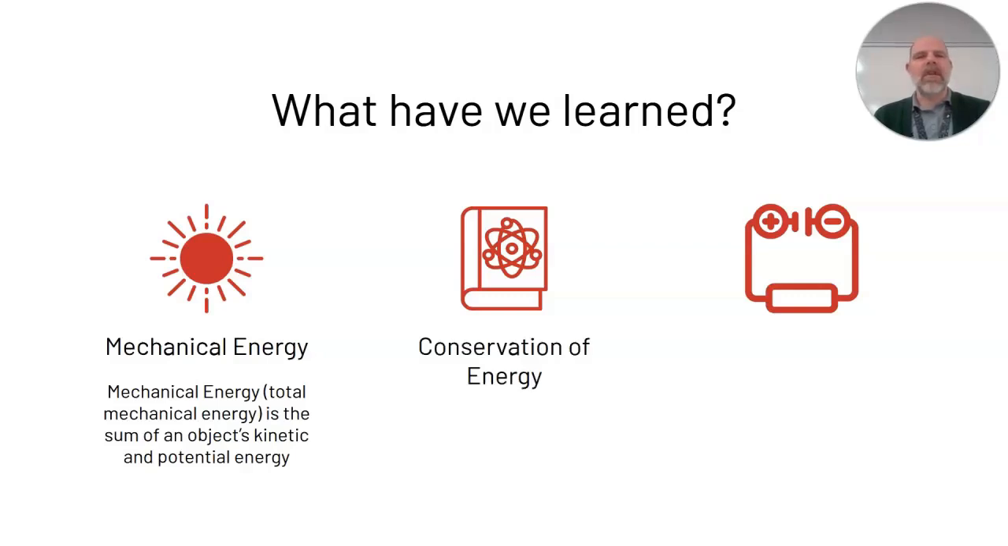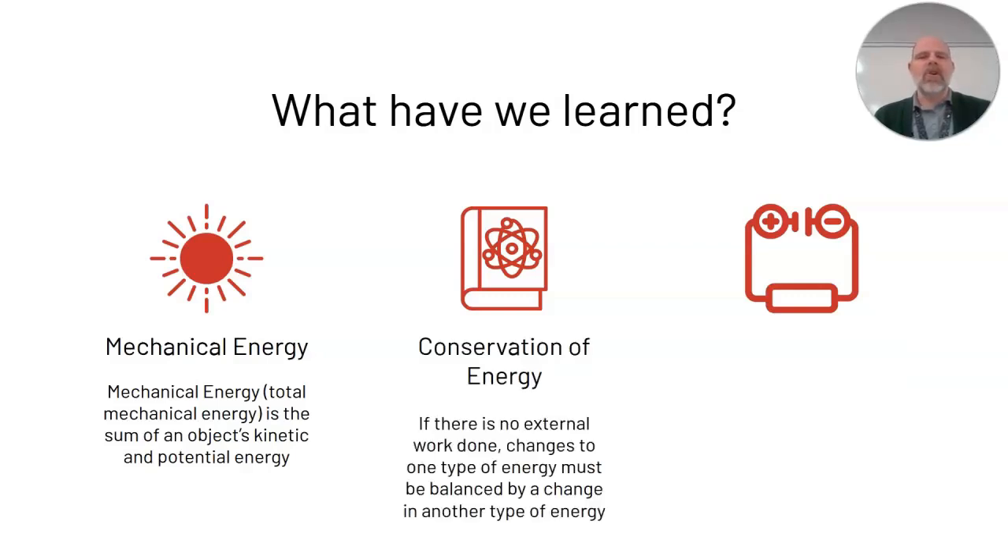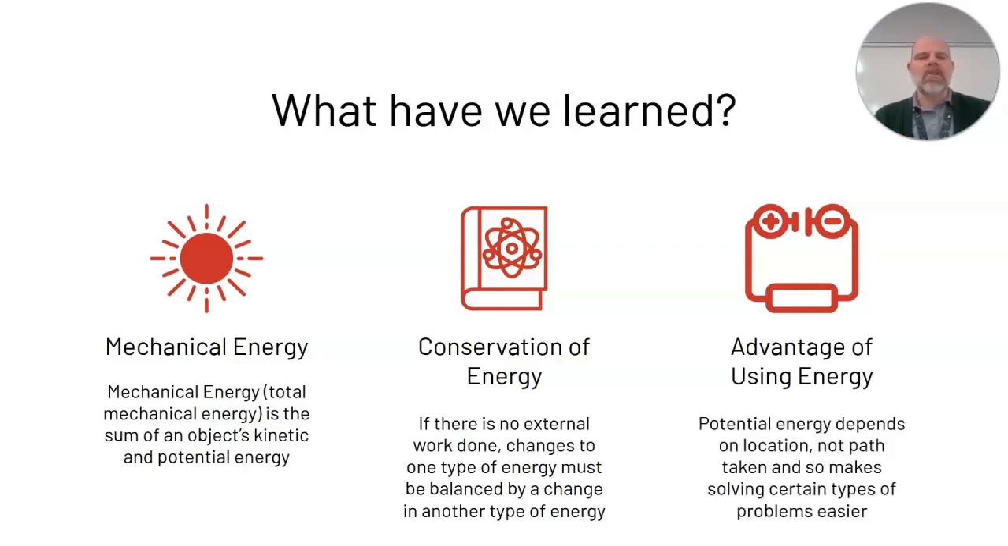We've learned about the conservation of energy. If there is no external work done, changes to one type of energy must be balanced by a change in another type of energy. So a change of kinetic energy must be balanced by a change in potential energy, or vice versa. And we've learned about the advantage of using energy in certain types of problems. Potential energy depends on location, not path taken, and so makes solving certain types of problems easier.